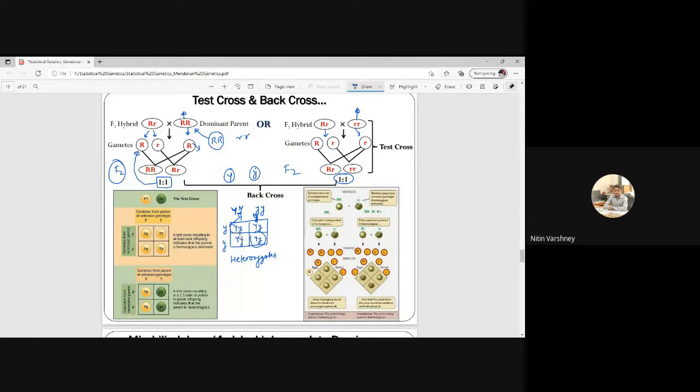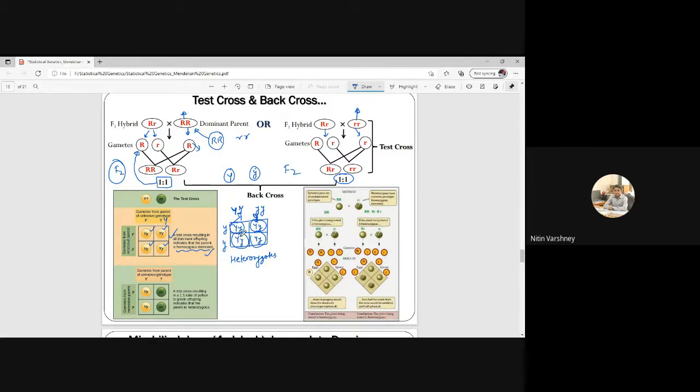Okay, so this is the application, a test cross resulting in all dominant offspring. So these all are dominant here, which indicates that the parents are homozygous dominant. So we can say if all the offspring are dominant heterozygous, then there will be homozygous parents.